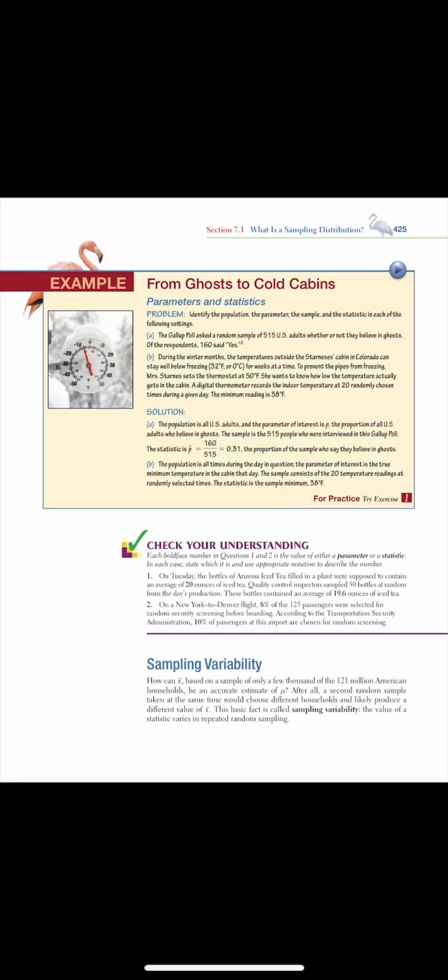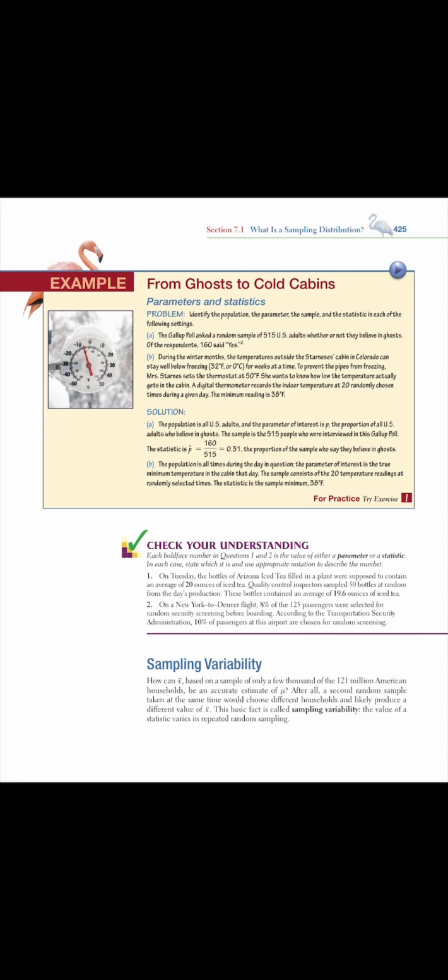From ghosts to cold cabins. Parameters and statistics. Problem. Identify the population, the parameter, the sample, and the statistic in each of the following settings. A. The Gallup poll asked a random sample of 515 United States adults whether or not they believe in ghosts. Of the respondents, 160 said yes.